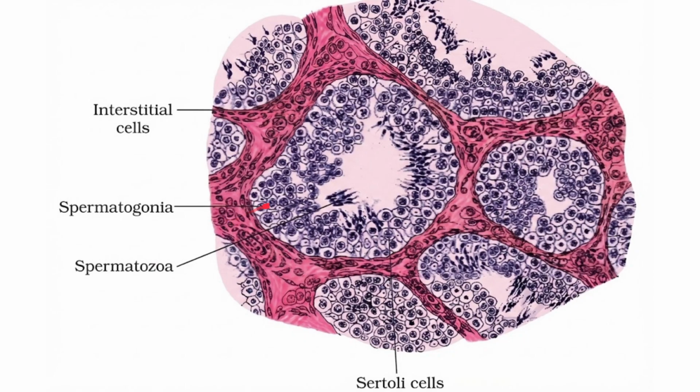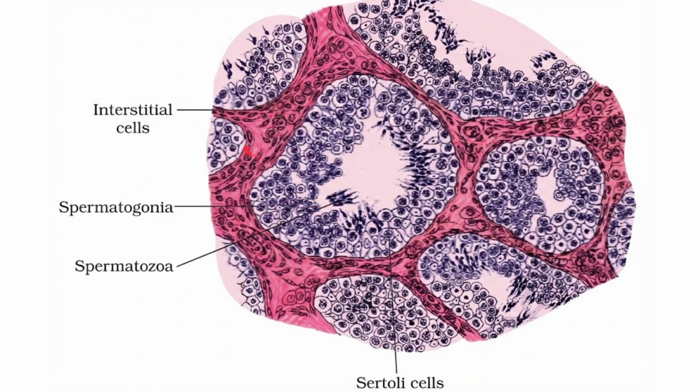So at that time you can see, that is spermatogonia, it is attached to the wall of the seminiferous tubule, and we will be having Sertoli cells present over here. Now from spermatogonia, meiosis will take place. Then it is going to form spermatozoa, that is the freely swimming form. In this, you will definitely be able to find the difference.